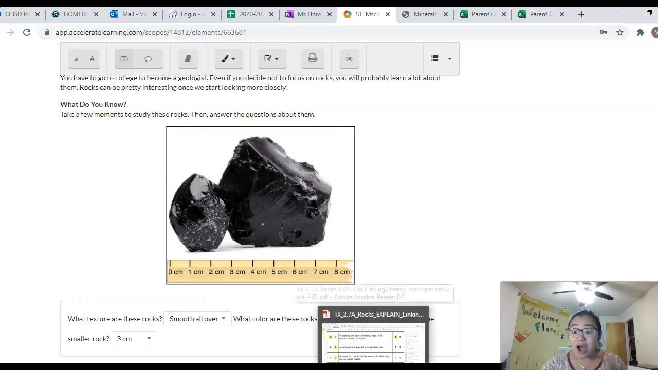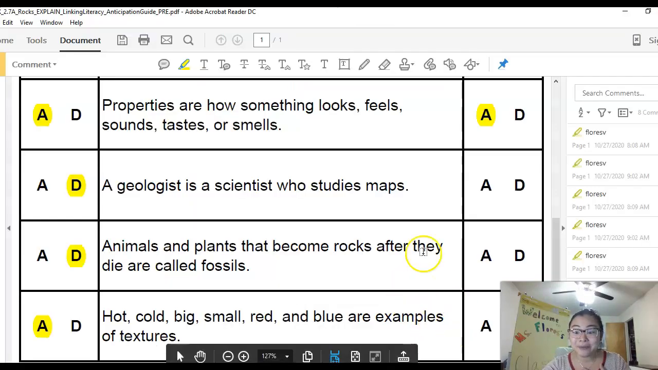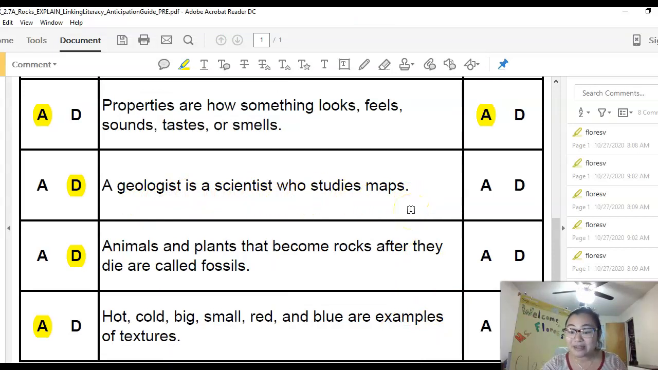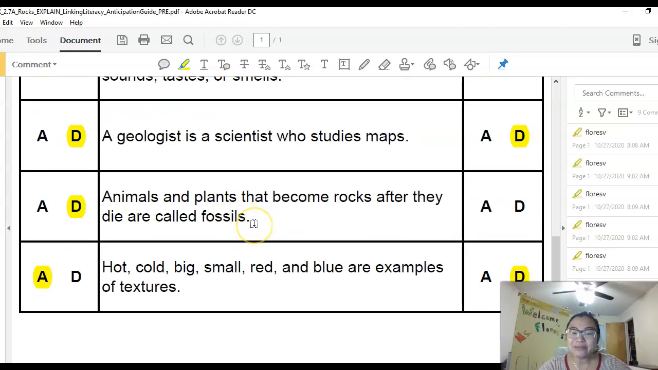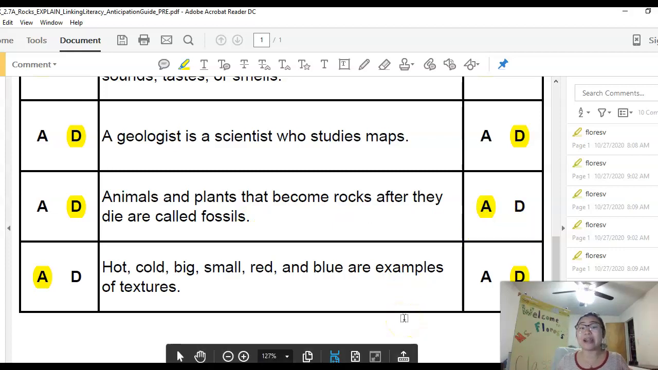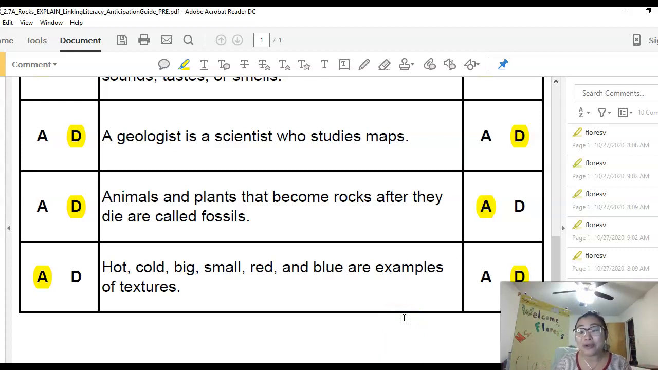Oh, wait, I almost forgot. We have to finish our anticipation guide. A geologist is a scientist who studies maps. Is this correct? Do we agree with this statement? No, we don't. We disagree. What's a geologist? Someone who studies rocks. And our last statement, animals and plants that become rocks after they die are called fossils. And we learned what fossils are today. They're animals and plants that die and then become rocks. And those rocks are called fossils.